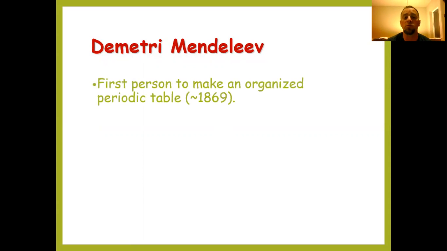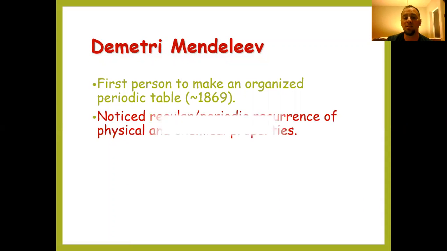So our first thing that we'll look at here is the person who started building the periodic table and organizing the elements by similarities that this person found those elements to have. And this gentleman, Dmitry Mendeleev, was the first person to start organizing the periodic table, and he did this some time ago, back around 1869.